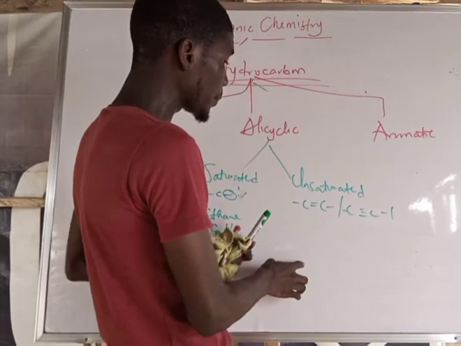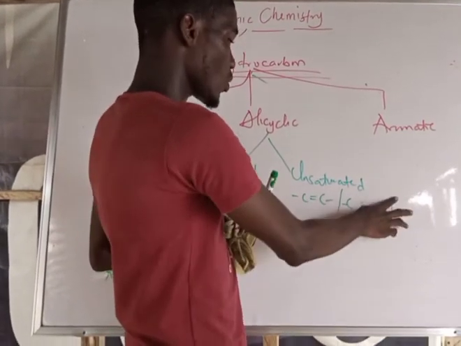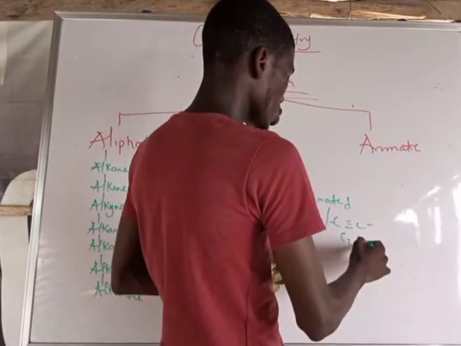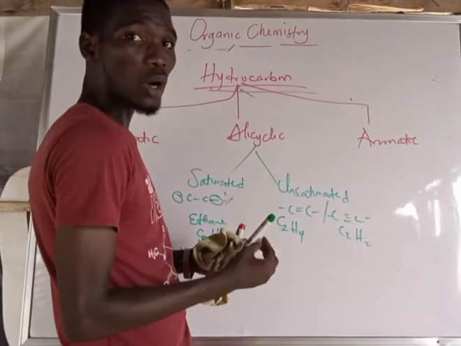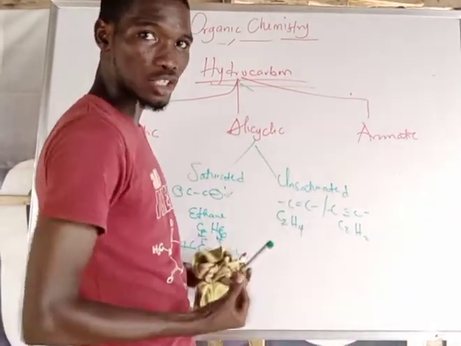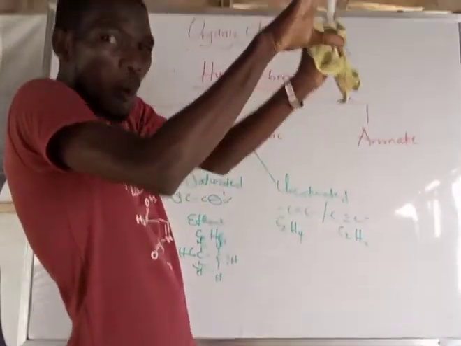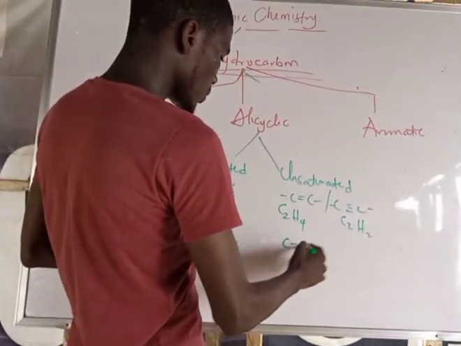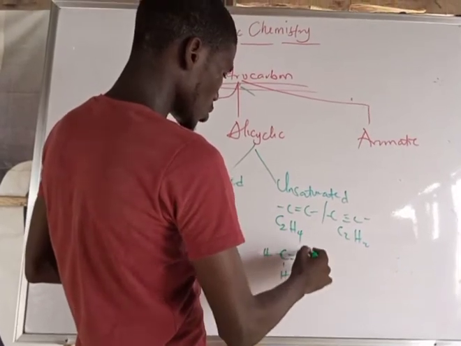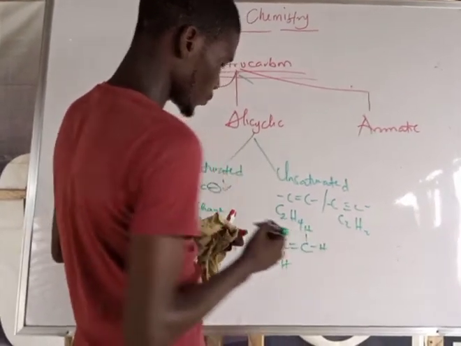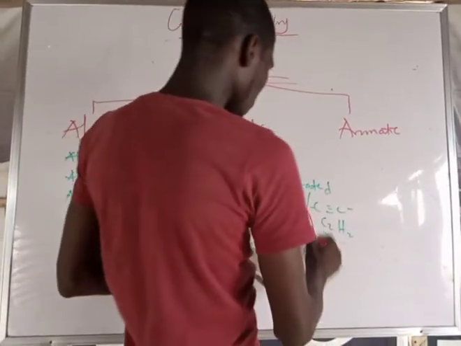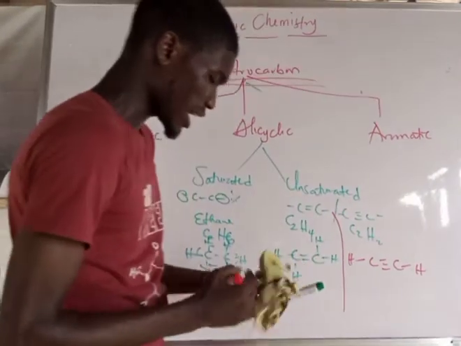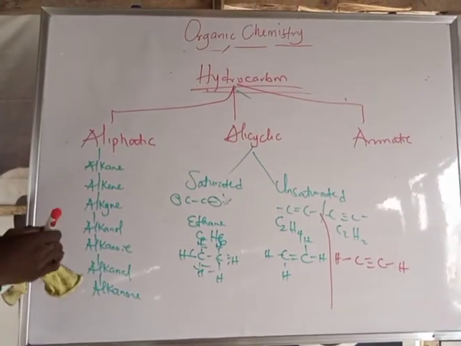Example now, let me pick one example under alkene and one example under alkyne. For this, I have C2H4, and I have C2H2. So let's show how they attract more atoms to themselves because they are in open space compared to saturated. Two carbon atoms, double bond: 1, 2, 3, 4. For the second one, triple bond: 1, 2. Are you saying that they are different from each other?